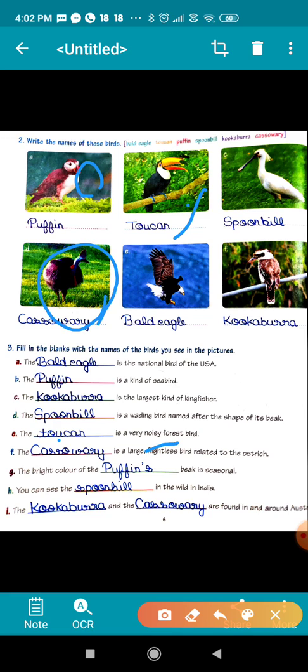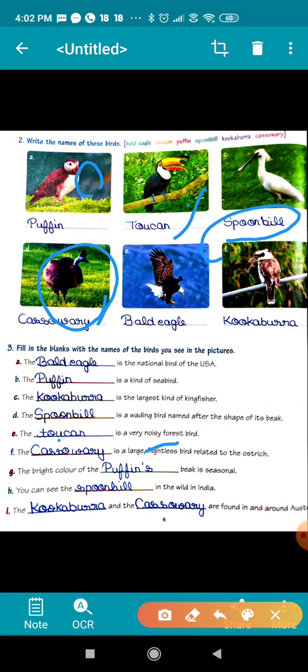Now next one is, you can see the spoonbill in the wild in India. Children, this bird you can see in the wild in India. Now kookaburra and cassowary are found around Australia. These two birds, kookaburra and cassowary, are found in Australia.